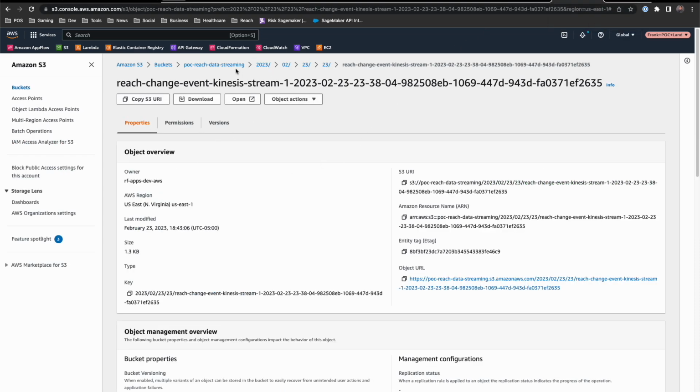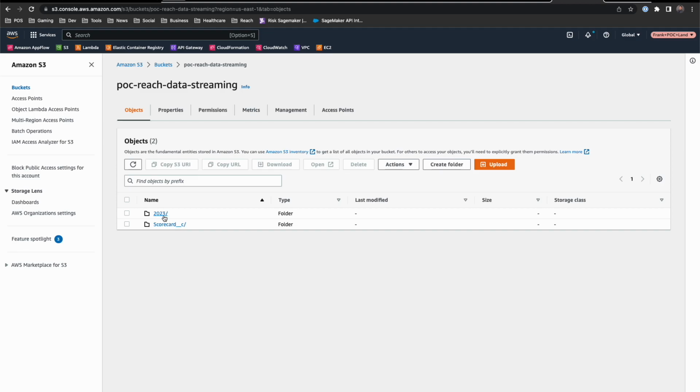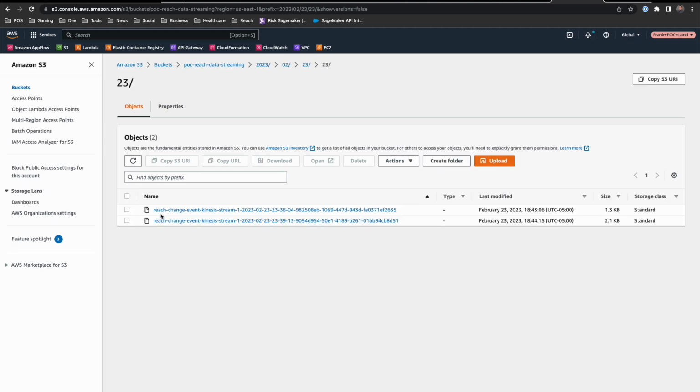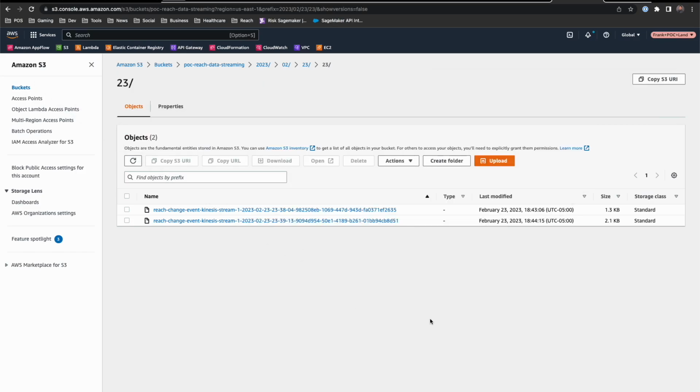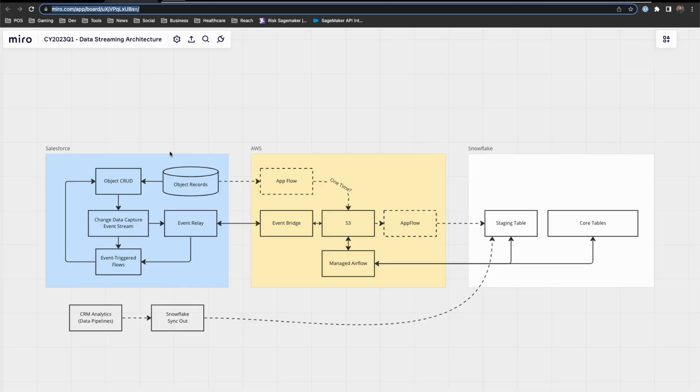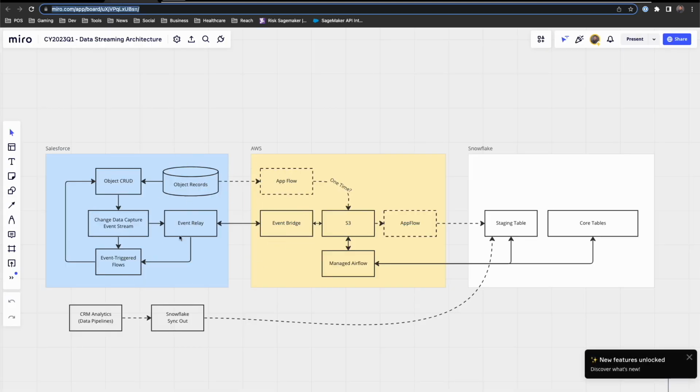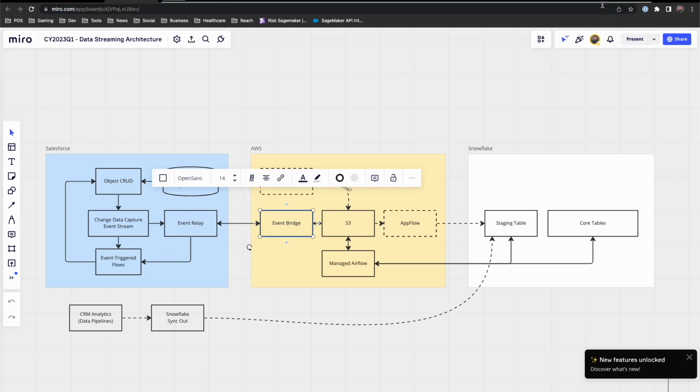So now, when we go into S3 and go into our repo before, we can see we've got a new collection with the events that are streaming in over time. And if I were to download one of those, what you would find is exactly this, a JSON doc that basically we can parse and now use Airflow or other tools to land inside of Snowflake. This is the very beginnings of our infrastructure and really just represents this core part of the puzzle here, where we are streaming data to EventBridge.